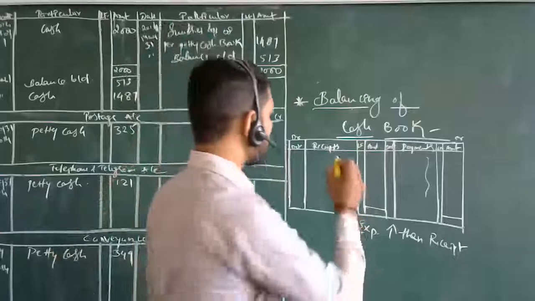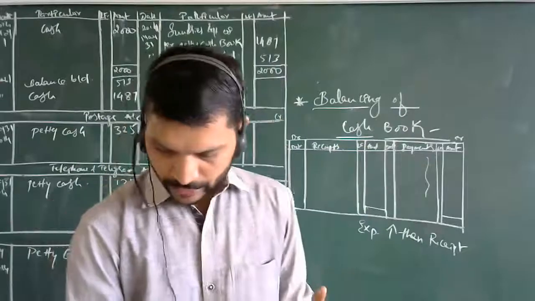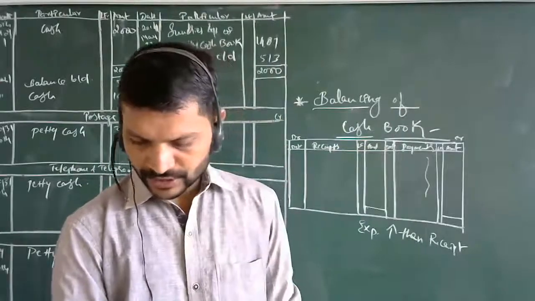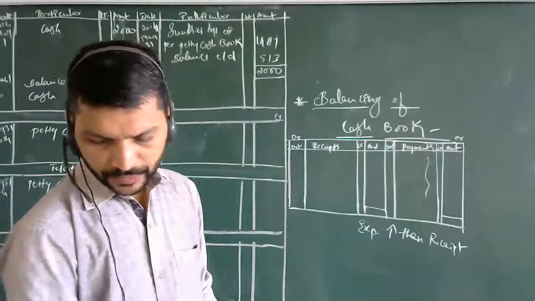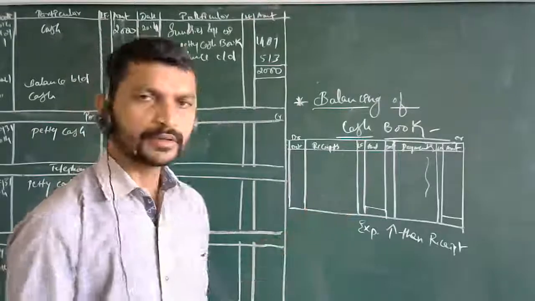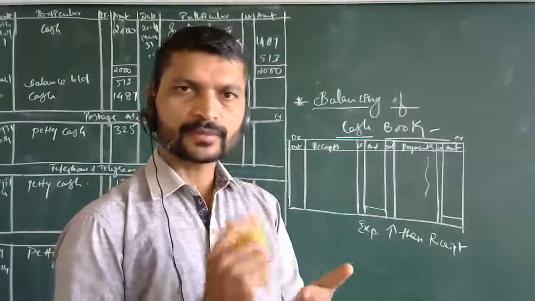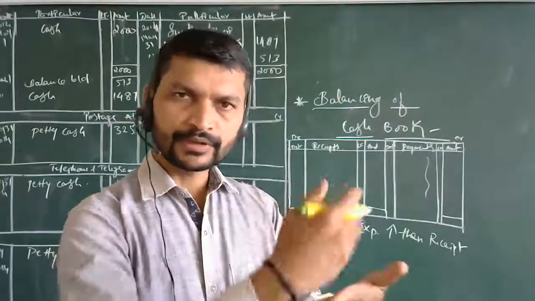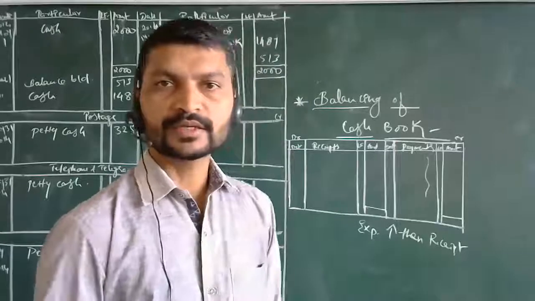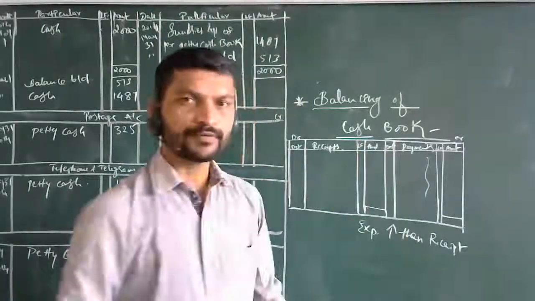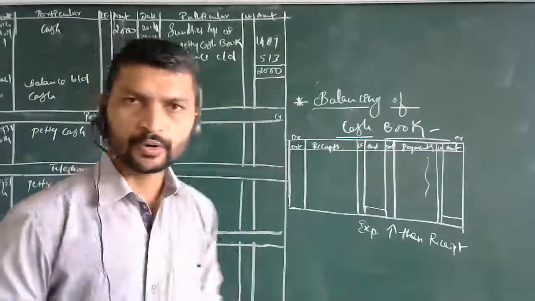It may be for the receipt side as well as the payment side; both sides, whatever there are, you are going to maintain. So the source document for the cash receipt is a duplicate copy of the receipt issued by the cashier. Whatever sales you make, when you make the bill, the main bill will be given to them and one carbon copy will be for you. That is the documentary proof for the receipt side.